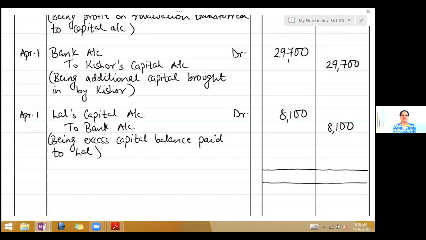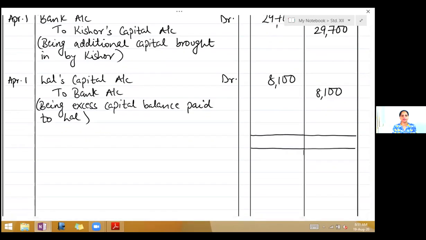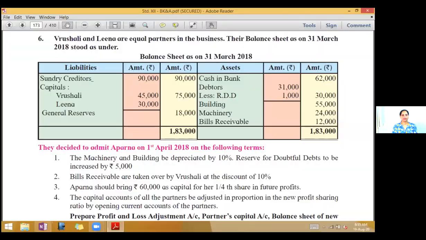Okay, children, we have finished with the entries. And remember, whenever you are given the journal, you have to total up the journal. So take the total of the debit column and the credit column. So the total here is 1,99,800. So write it on both the sides, 1,99,800. Children, we have finished now with the first problem.